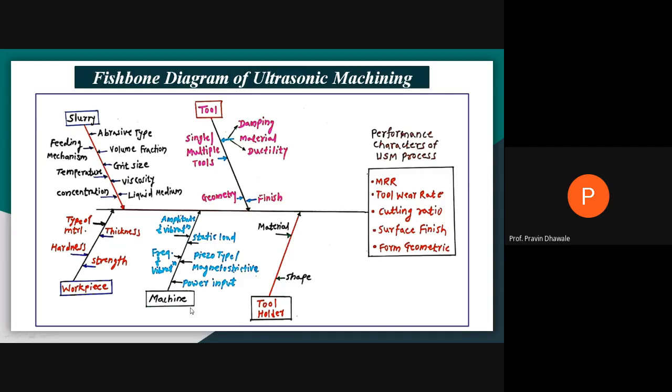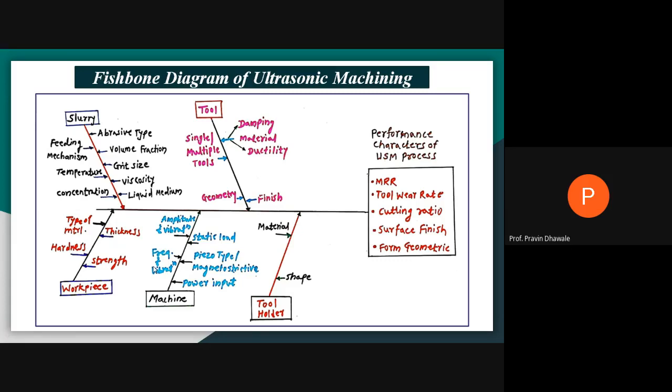And the last one will be machining parameters, right? If you are considering the machining parameters, it may consist of which kind of load, static load, will be used, then which type of transducer you are using, whether it is piezoelectric type or magnetostrictive type, which type of power you are given, AC or DC power, what will be the frequency of vibration, it will be ranging from 14 to 40 kilohertz.